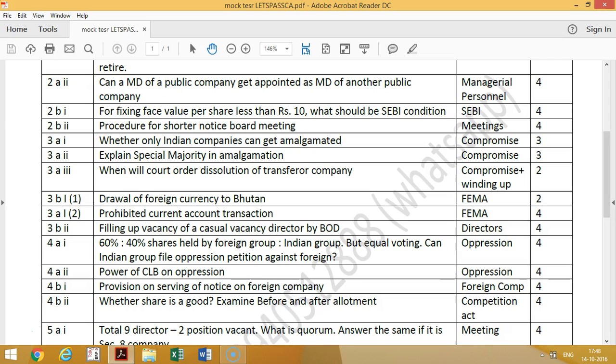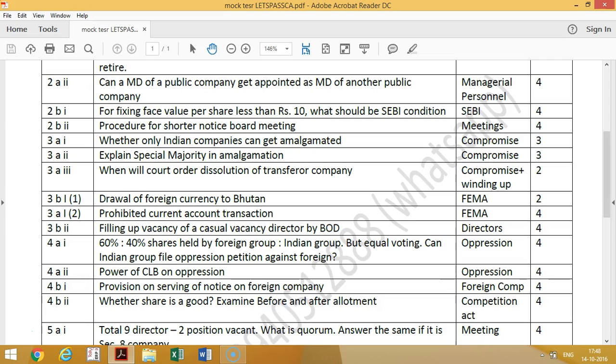So you should write more than 50% in numbers, having 3/4 in the value. Then when will the court order for dissolution of the transferor company? So the transferor company has no more appeal, and the court has concluded, ROC has not issued any notice, and ROC is also satisfied. Inspection and investigation got over. So this is like a compromise arrangement read with the winding up chapter. So they will go for winding up. They will go for dissolution.